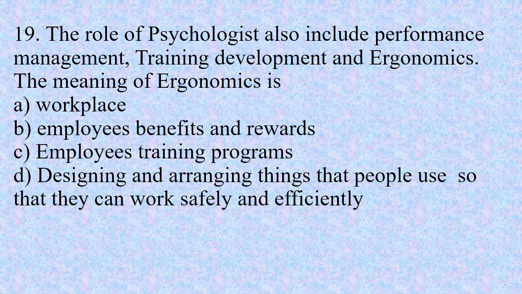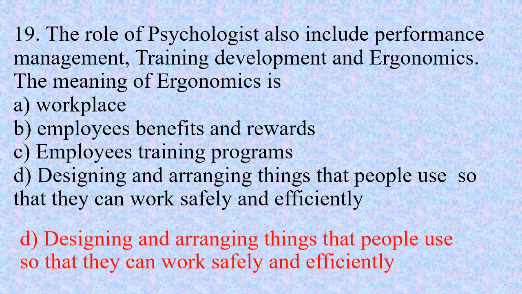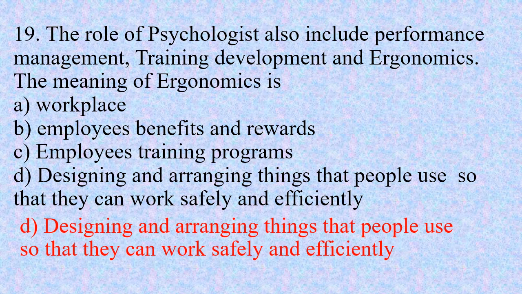Number 19. The role of psychologists also includes performance management, training development, and ergonomics. The meaning of ergonomics is option A. Workplace, option B. Employees benefits and rewards, option C. Employees training programs, and option D. Designing and arranging things that people use so that they can work safely and efficiently. And the right option is D. Designing and arranging things that people use so that they can work safely and efficiently.